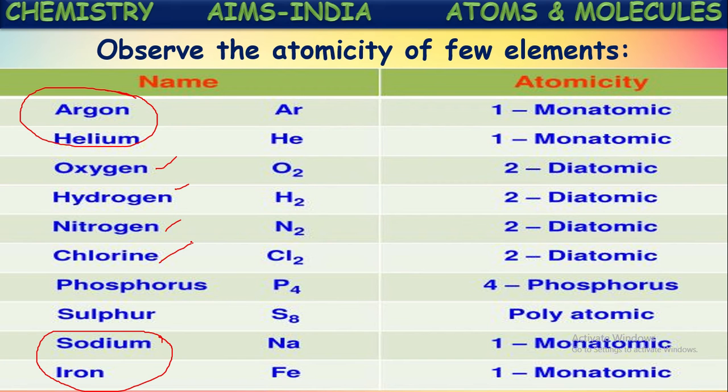Can you give an example for a triatomic element? Yes, exactly. The triatomic element is ozone. Earlier we have seen about this ozone. This is one of the gases present in the upper layers of the atmosphere, that is in the stratosphere, which protects us from the harmful radiation coming from the sun.